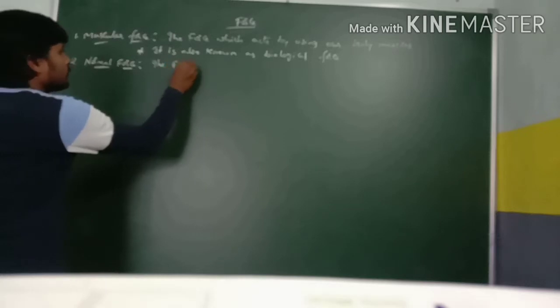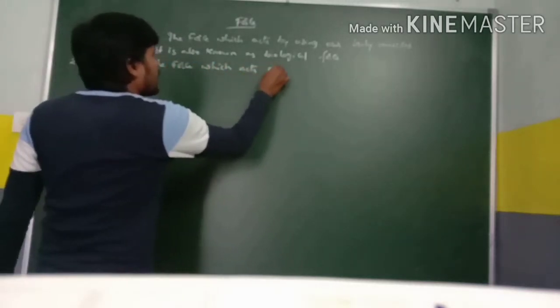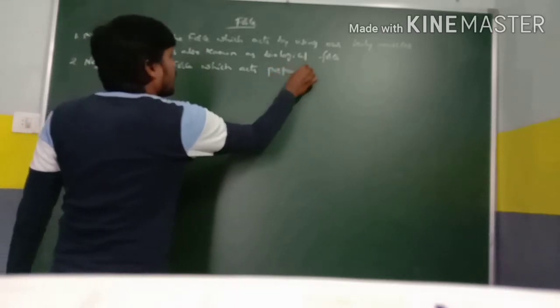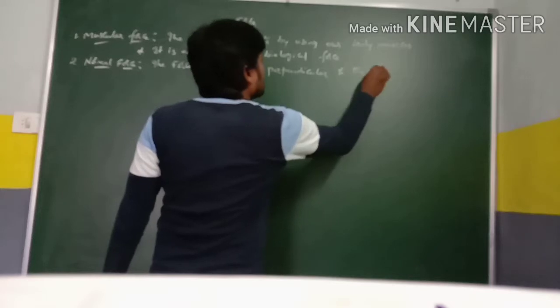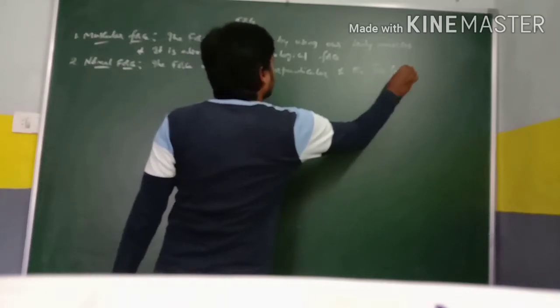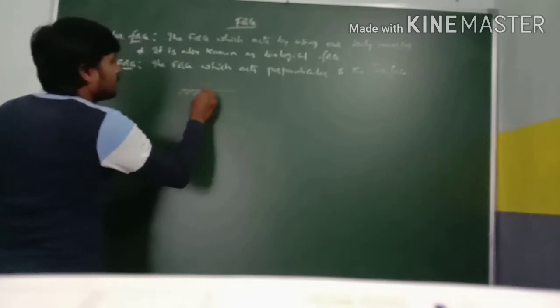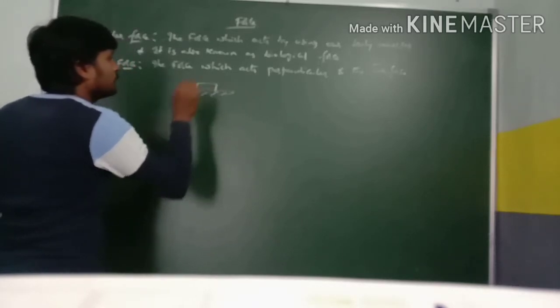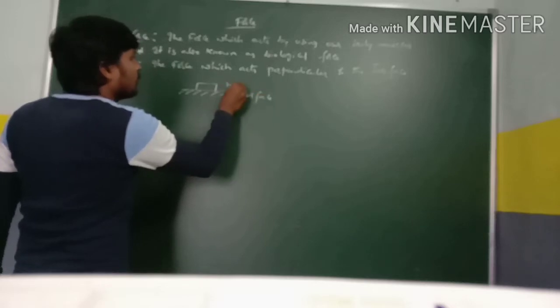The force which acts perpendicular to the surface. Suppose I place a book on the bench; it is a surface and it is a book.